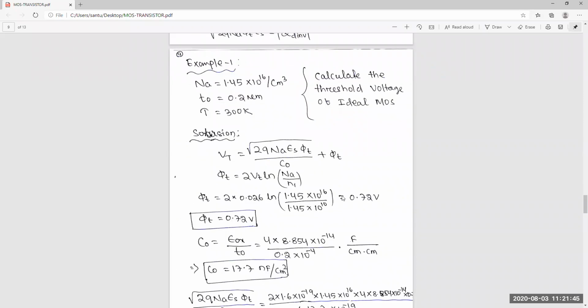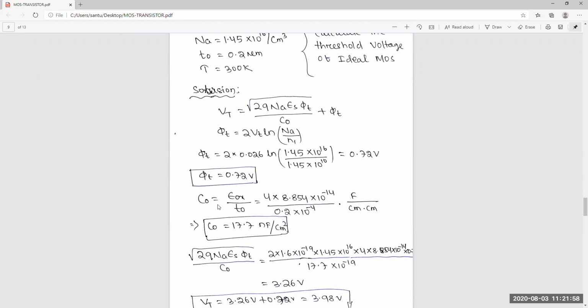Now if you put the values, phi t will come around 0.72. Then you calculate C0, epsilon ox by Tox. C0 will come 17.7 nanofarad per centimeter square.